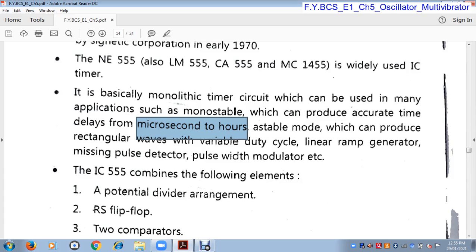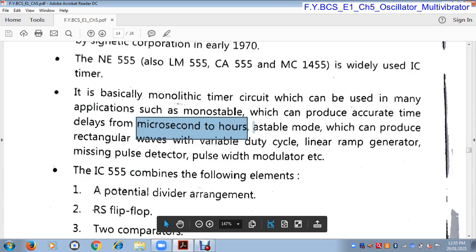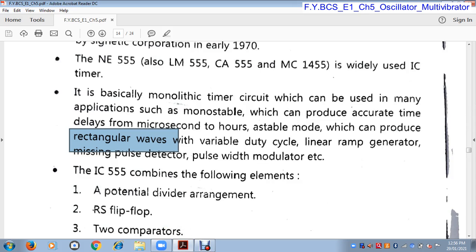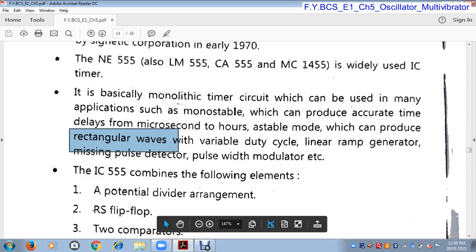But when IC555 is used in astable mode, it is used to produce the rectangular wave. So IC555 can be used in monostable, astable, bistable multivibrator. Basically it is a timer IC. When this IC is used in a monostable multivibrator, it produces the accurate time delay from microseconds to hours. And when this IC is used in an astable multivibrator, it produces a rectangular wave of variable duty cycle.